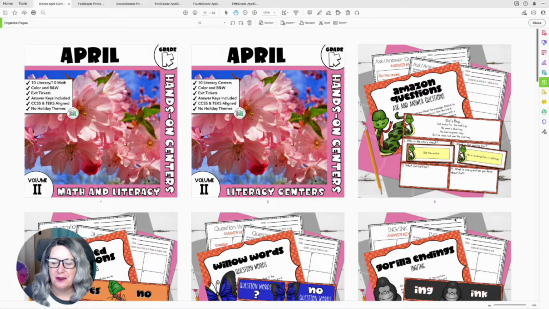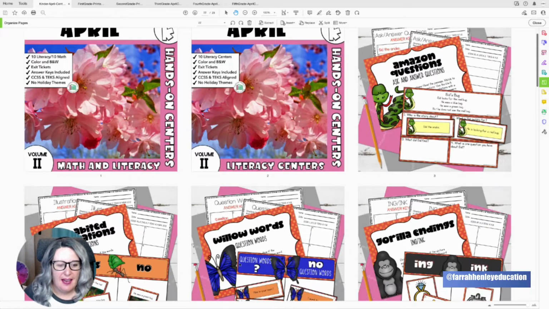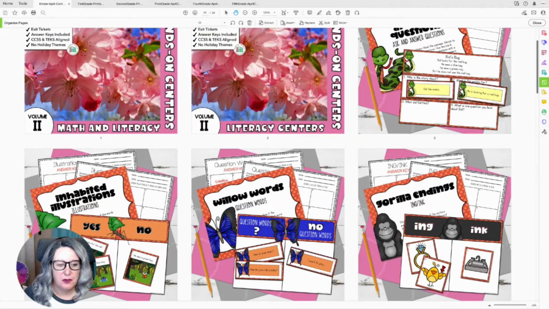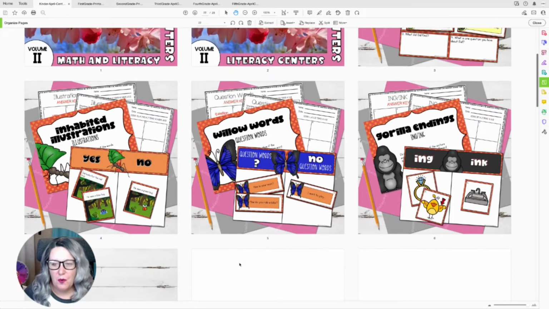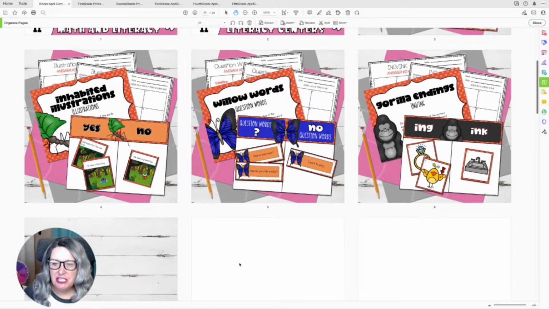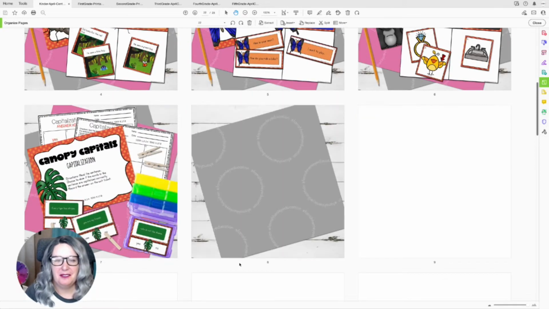All right, so let's go through our kindergarten centers. We're going to start with our literacy centers, and it looks like we have ask and answer questions, and the students are going to be looking and reading a small passage, and then they're going to be answering some questions about that passage. And then we have illustrations. So we're starting to talk about different text features, question words, ing and ink endings. Some of these, it'll take just a minute for them to load.